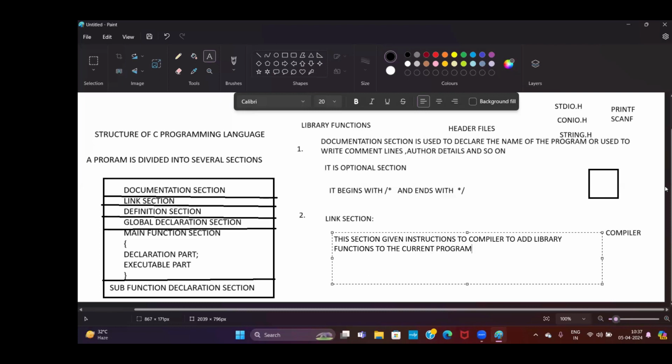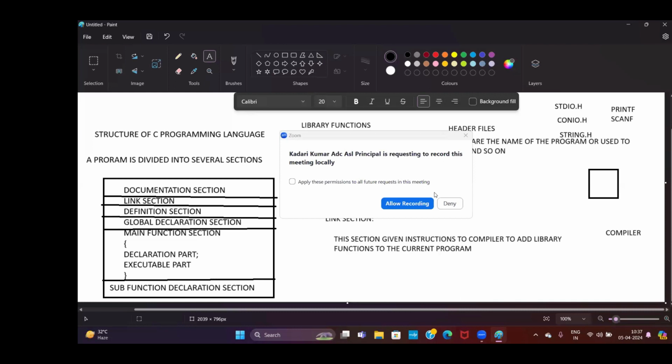So whenever you want to access library functions, whenever you want to add library functions to your program, you have to give instructions to the compiler. Then the compiler can understand and will allow you to store library functions in your program. So whenever you want to access library functions directly, it will give you an error. So here we have to give instructions to the compiler.